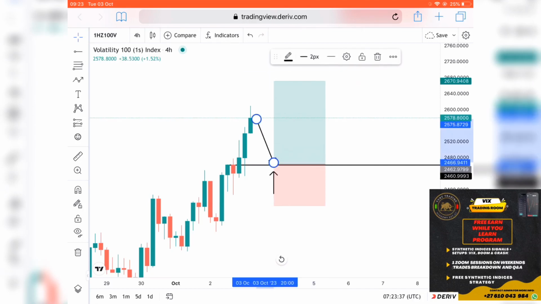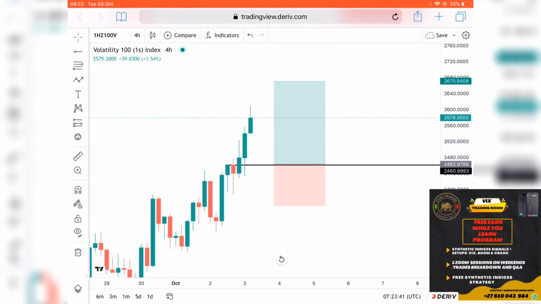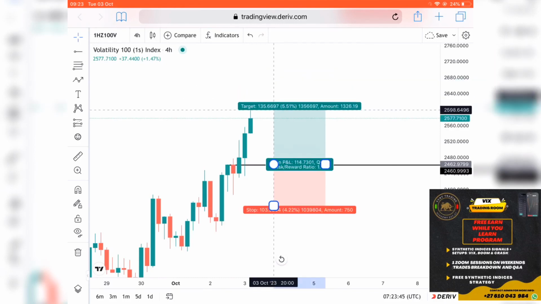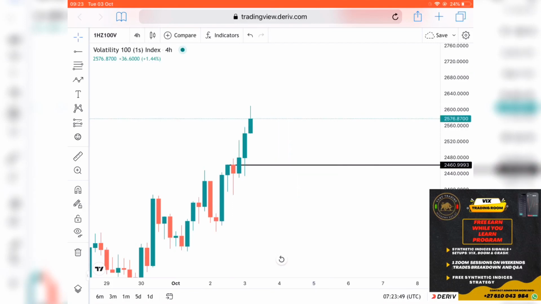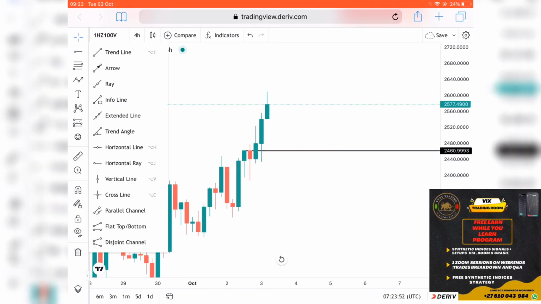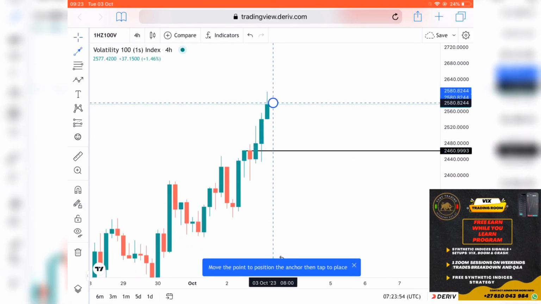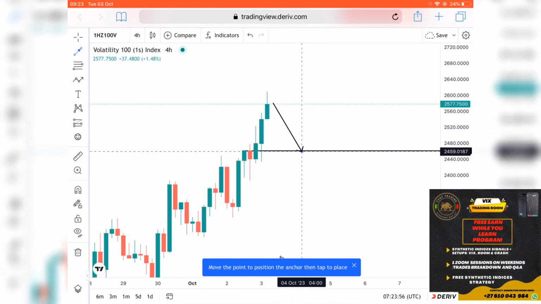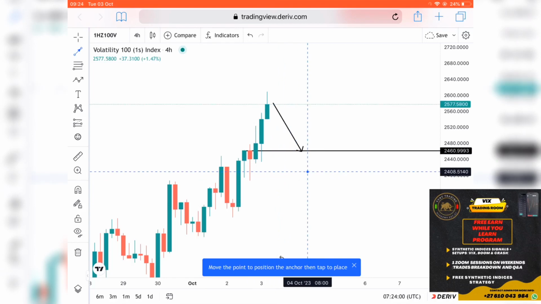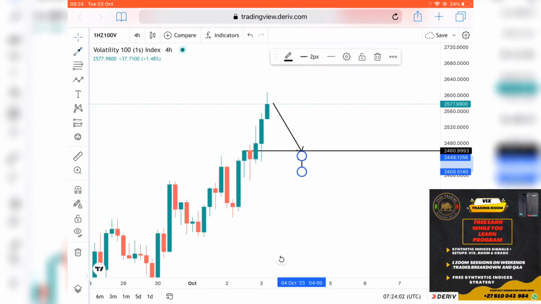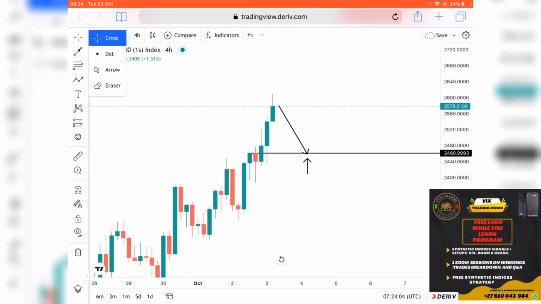This also gives an opportunity to scale in, or if you have two trades running, you can close one when it hits 1-to-1, and close another when it hits 1-to-2, and so on. So, a simple setup. I'm going to be waiting for a retest on our key level, and from there we're going to be looking for buy opportunities here, and then riding this buy to the upside.